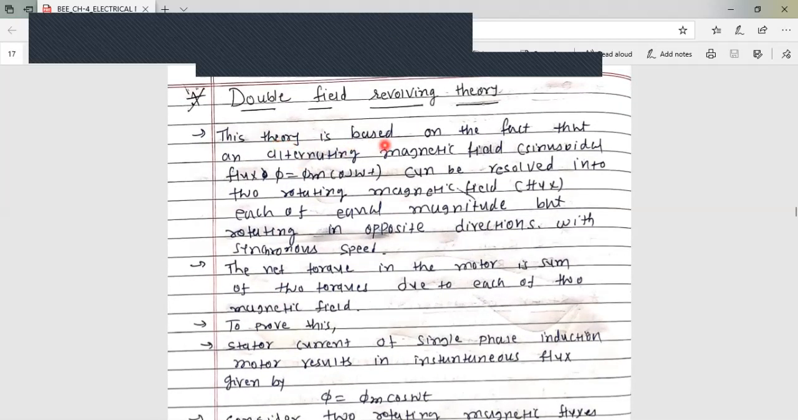Now we know that this theory is based on the fact that an alternating magnetic field, or we can say that phi equals phi m cos omega t, can be resolved into two rotating magnetic fields or two fluxes, each of equal magnitude but rotating in opposite direction with synchronous speed. So we have discussed that in the positive half cycle it will produce torque, but in the negative half cycle it will produce torque in the reverse direction. So here two fluxes or two torques are produced. So the net torque in the motor is the sum of these two torques due to each of the two magnetic fields.